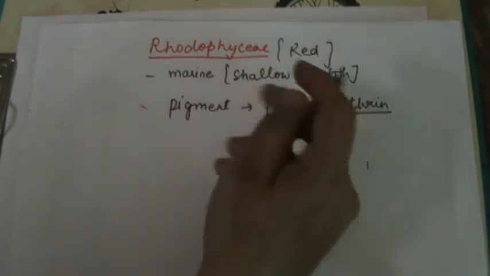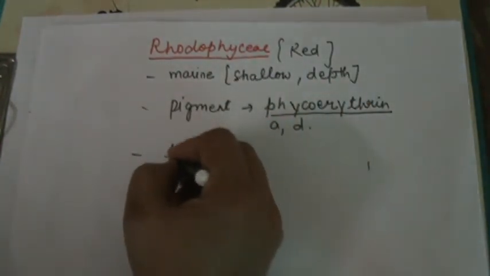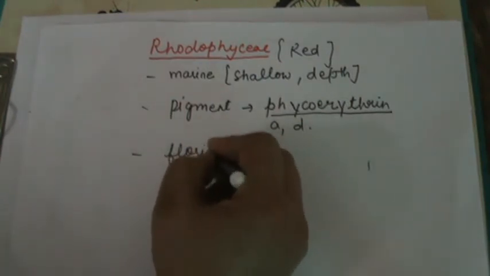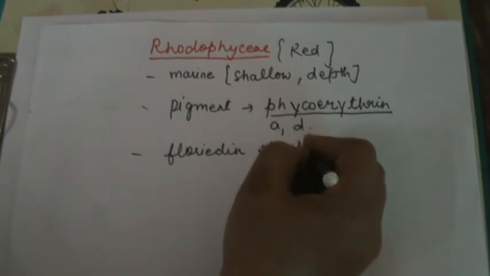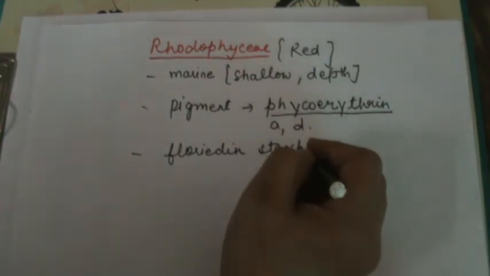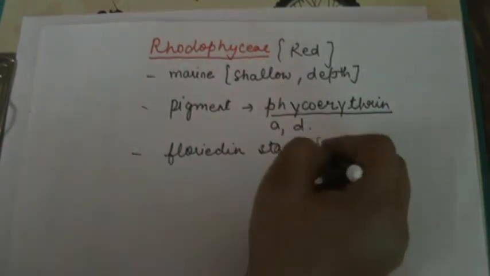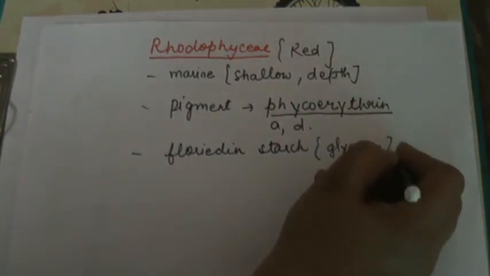The reserve food material is in the form of floridean starch. This floridean starch is almost similar to glycogen, or we can say it is glycogen.